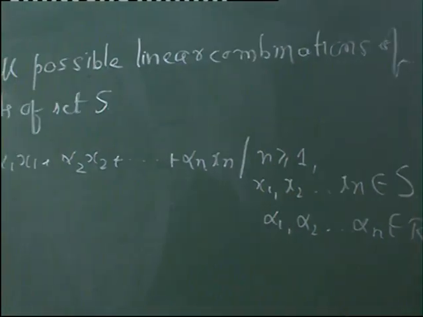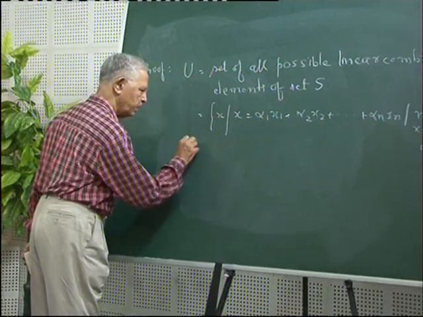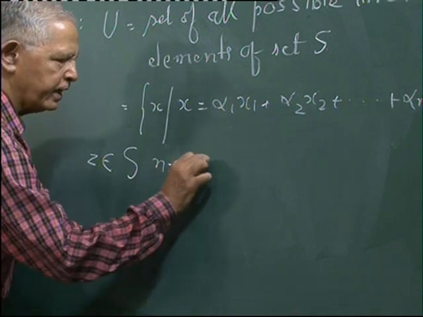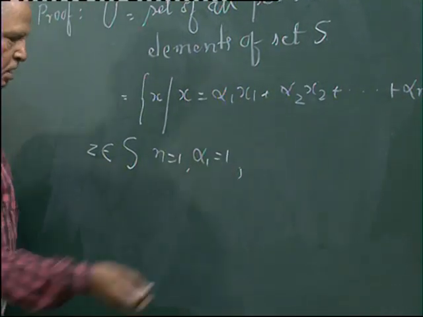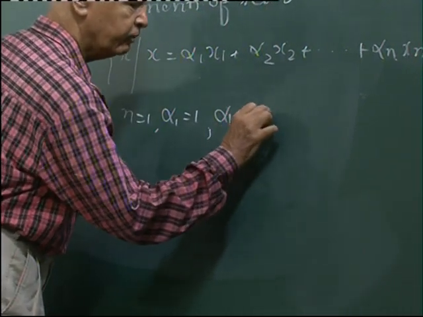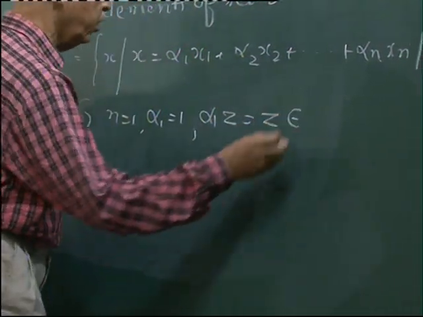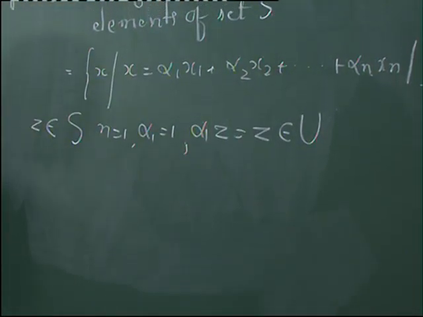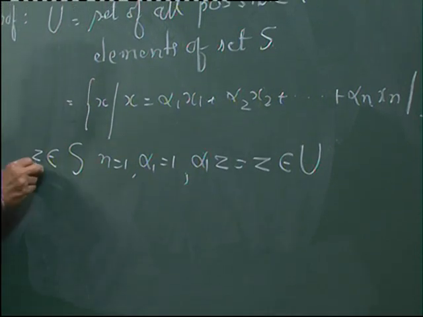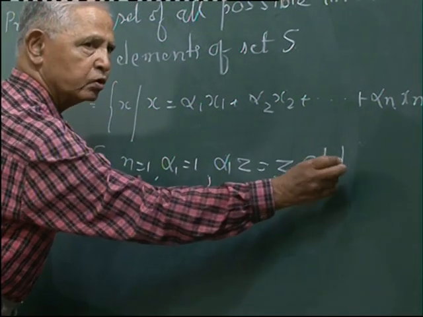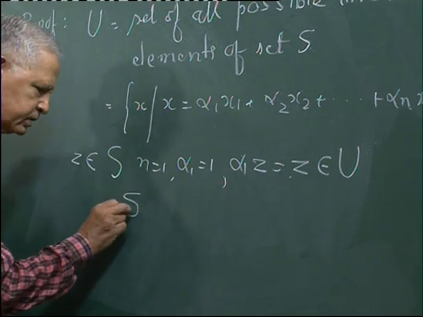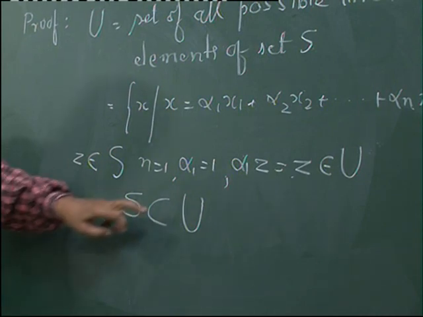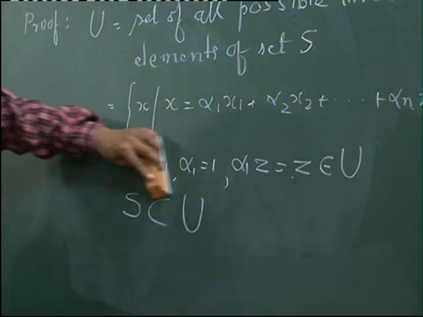Now let us take any vector z belonging to S. Taking n equal to 1 and alpha 1 equal to 1, alpha 1 z equal to z belongs to U, and that implies U is a non-empty subset of V. Second thing, if z belongs to S, then z belongs to U also, and so S is contained in U.